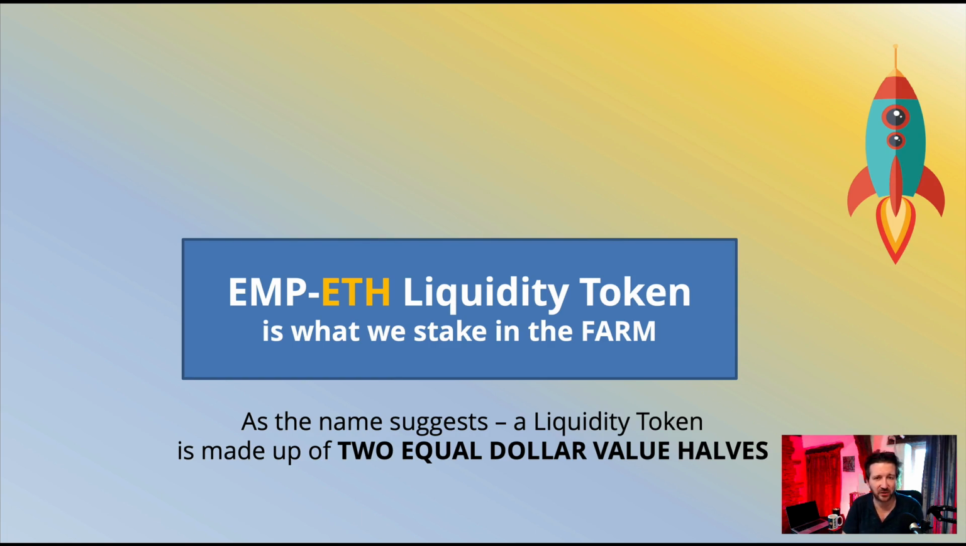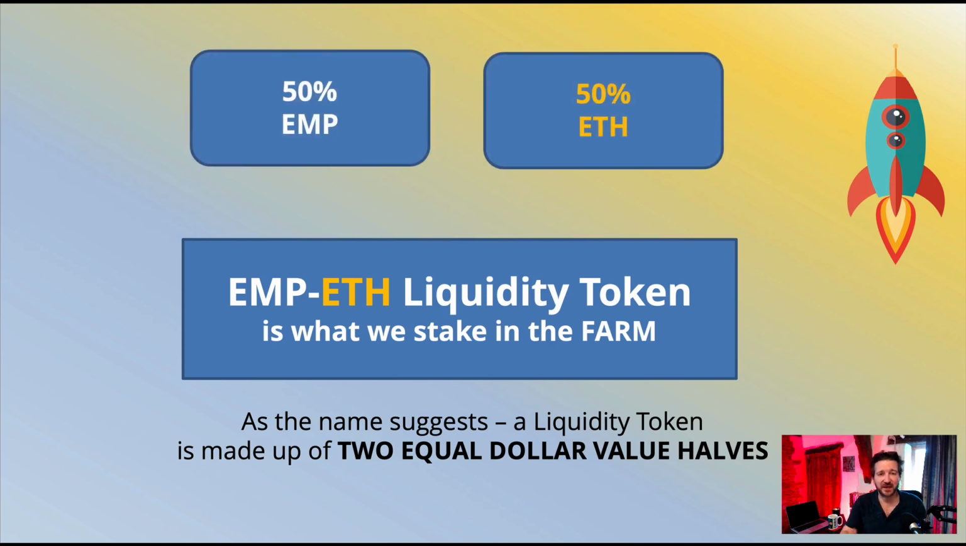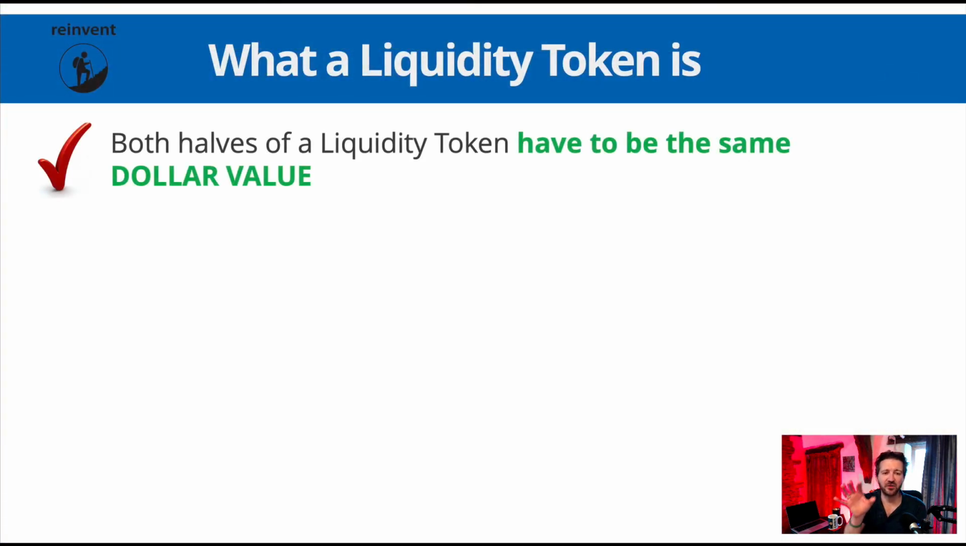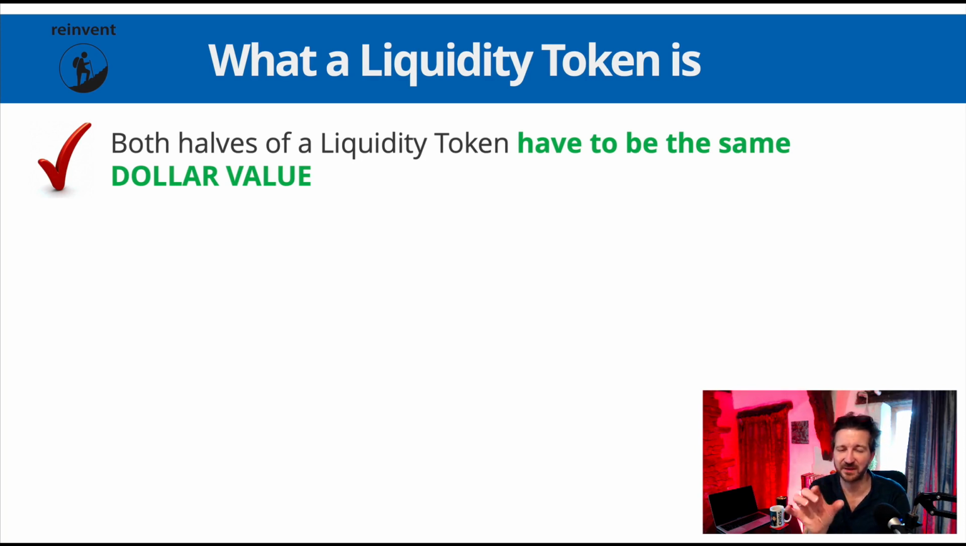So we know that a liquidity token is always made up of two separate assets, two separate cryptocurrencies, and they're 50-50. That's 50%, in this case, EMP, and 50% Ethereum. And then they are essentially paired together, which creates this liquidity token. Again, we're going to do this ourselves manually soon. But the reason I wanted to flag this up is as follows. Both halves of a liquidity token have to be the same dollar value. Don't worry about how we do this. You're going to really love it when we create our own liquidity tokens. It's not difficult at all.